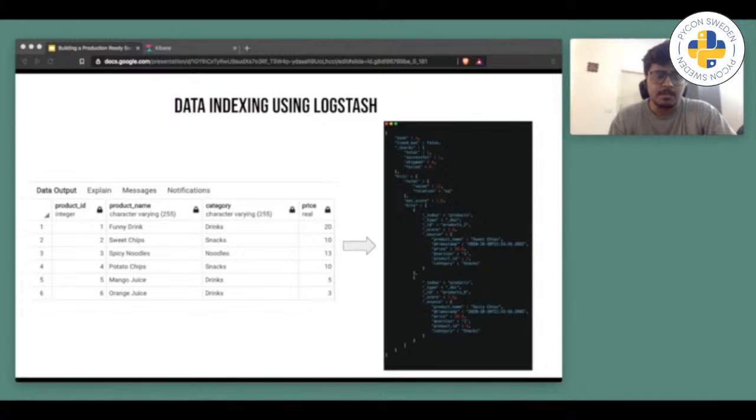With data indexing using Logstash, as you can see from the table structure, Logstash creates mappings according to my table columns. You can observe that all the columns like product ID, product name, category, and price are indexed as fields in the Elasticsearch document.